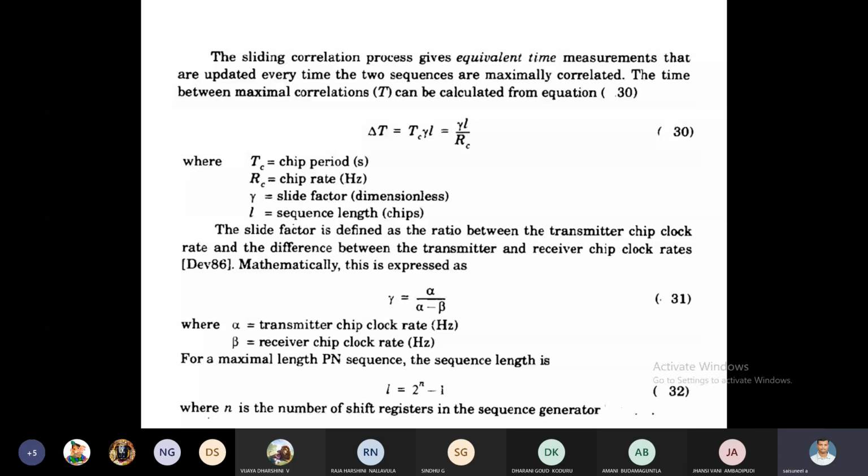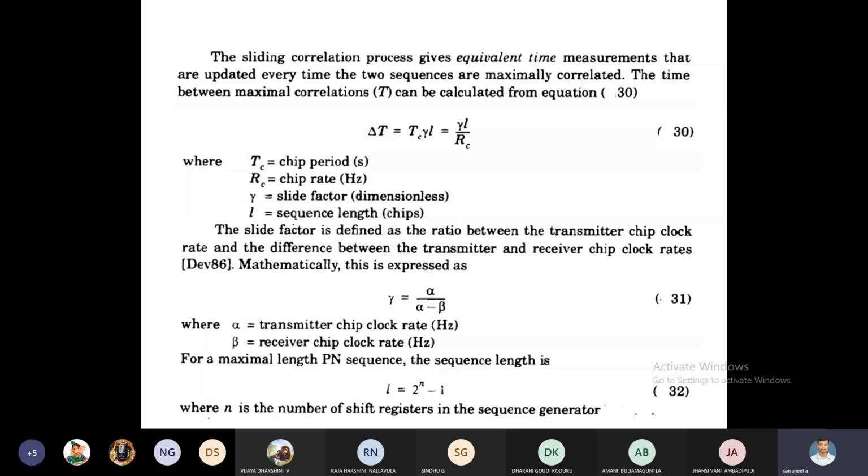Now we are discussing the sliding factor, gamma. What is meant by sliding factor? The sliding factor is defined as the ratio between the transmitter chip clock rate and the difference between the transmitter and receiver chip clock rates. That is gamma, which is equal to alpha by alpha minus beta. Here, alpha is the transmission chip clock rate in hertz, and beta is the receiver chip clock rate in hertz.